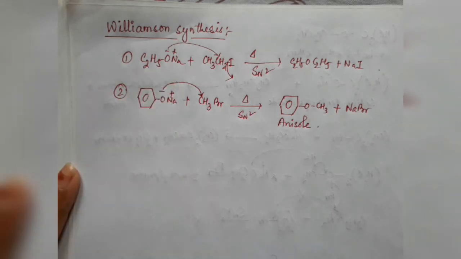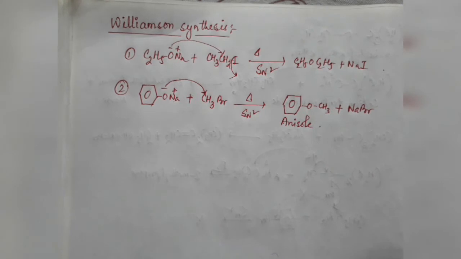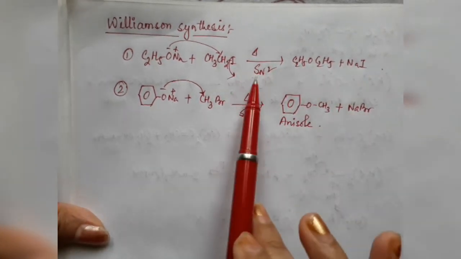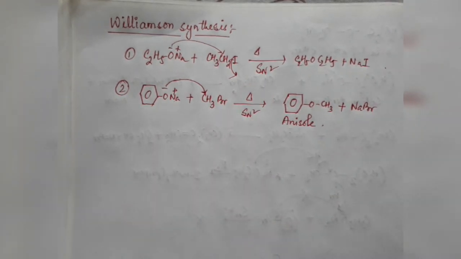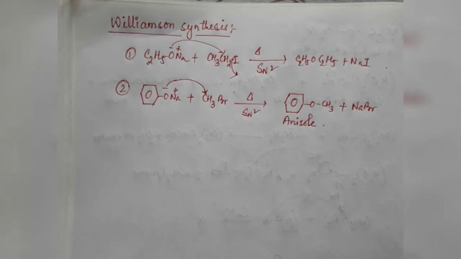Williamson synthesis is a very effective procedure by which we can prepare ethers, but as I have told, it undergoes the SN2 reaction mechanism, so it is very sensitive towards steric hindrance. Due to least steric hindrance, primary and methyl halides are most reactive in this reaction.